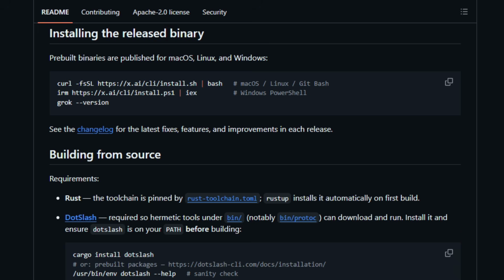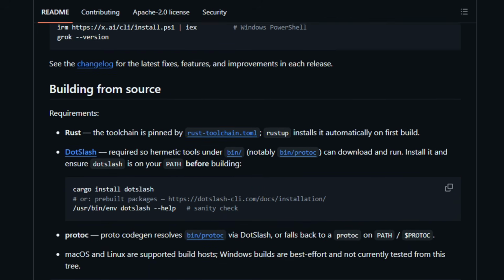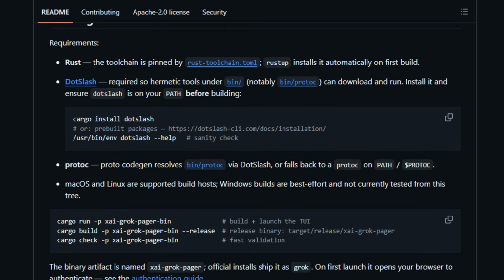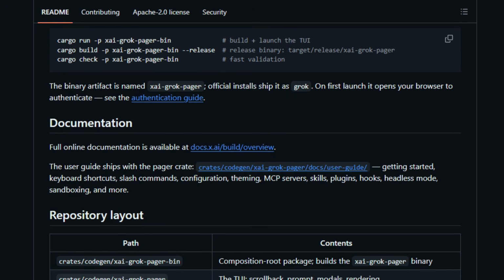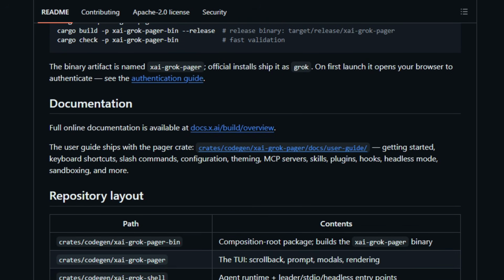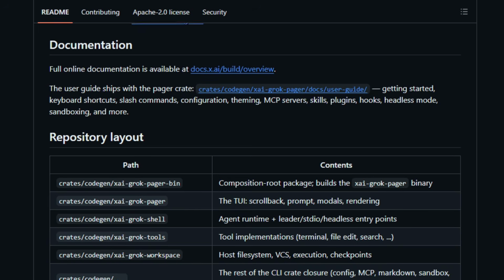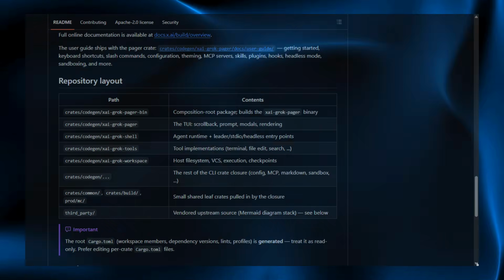Client Protocol. Written in Rust, it ships as a pre-built binary for macOS, Linux, and Windows, and it's extensible through MCP servers, skills, plugins, and hooks. It matters for developers who want an agent that lives in the terminal they already use. Install it and start building.